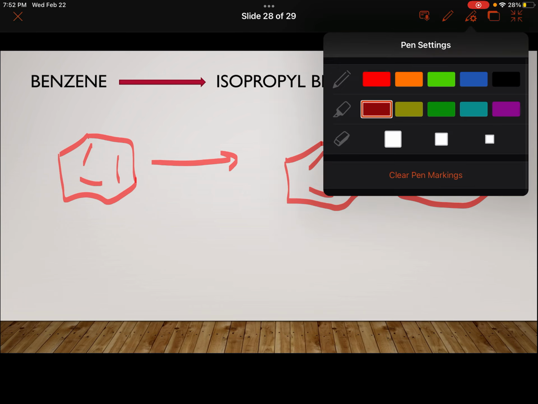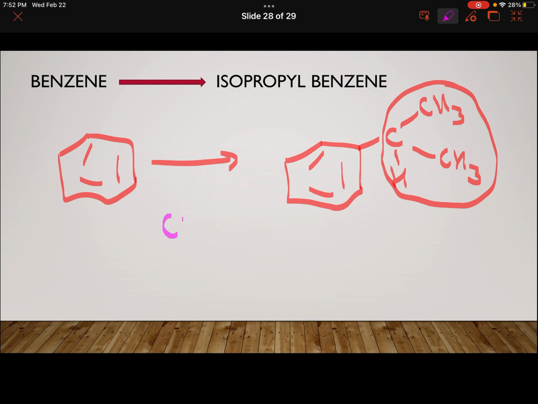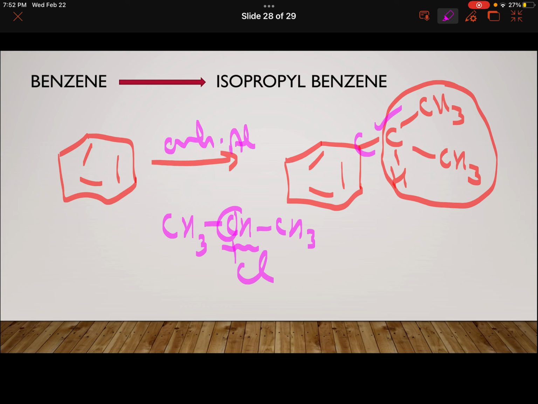But now I will start with CH3CHClCH3, so that it breaks from here, and this carbon gets attached to the carbon of benzene. And this will be carried out in the presence of anhydrous AlCl3. So again it is Friedel-Crafts alkylation. This, in the presence of this, will give you this product.